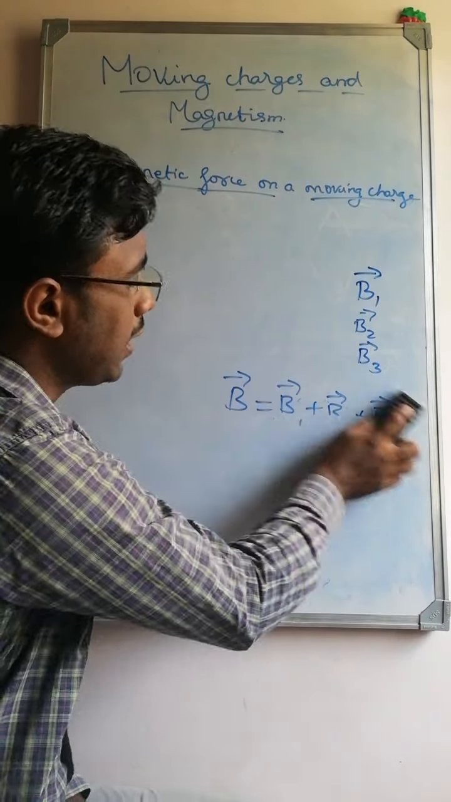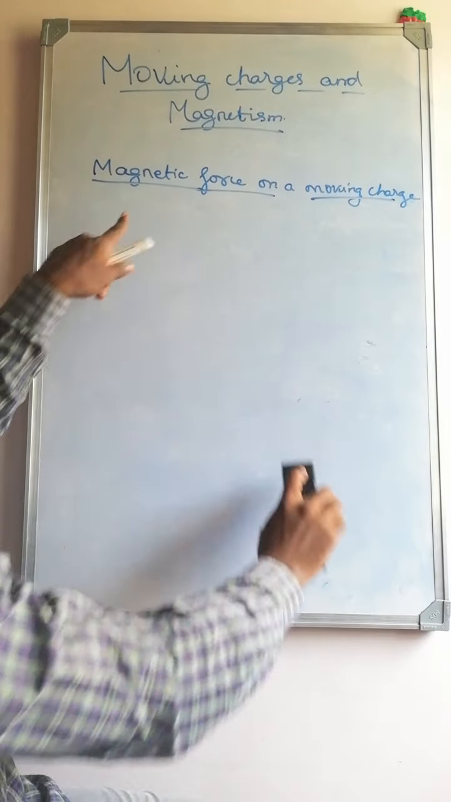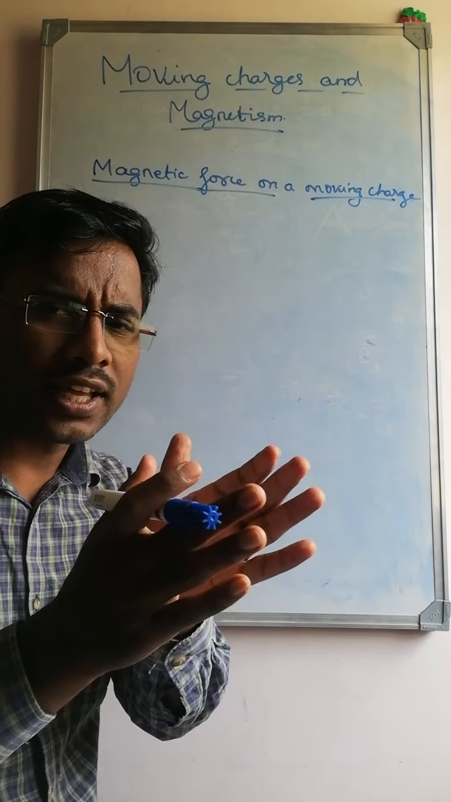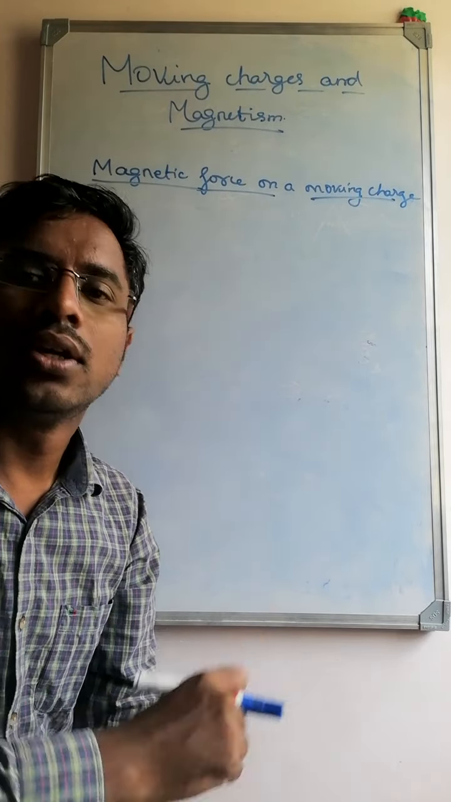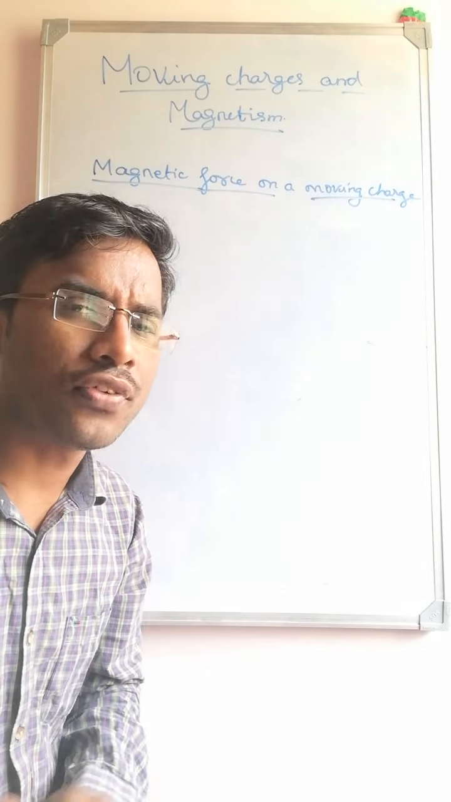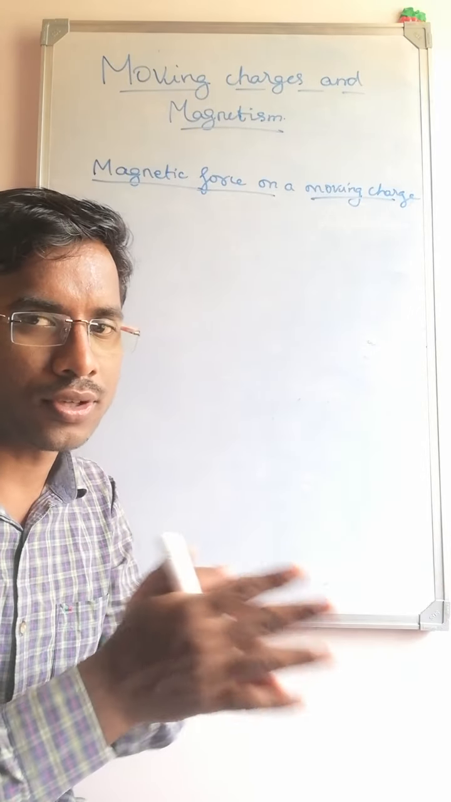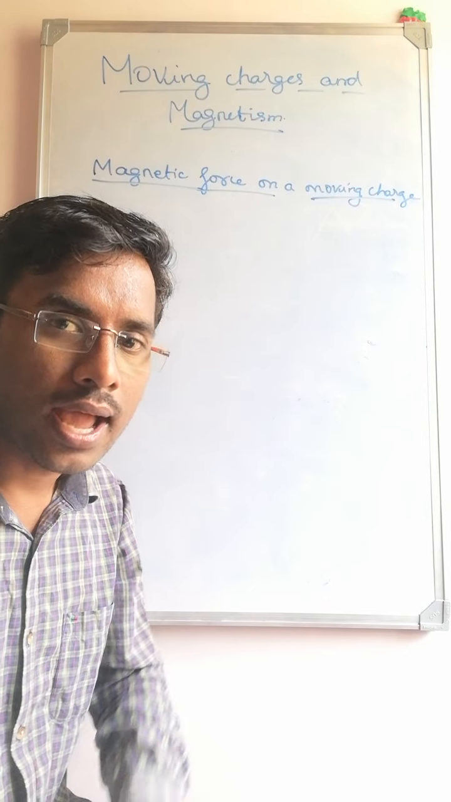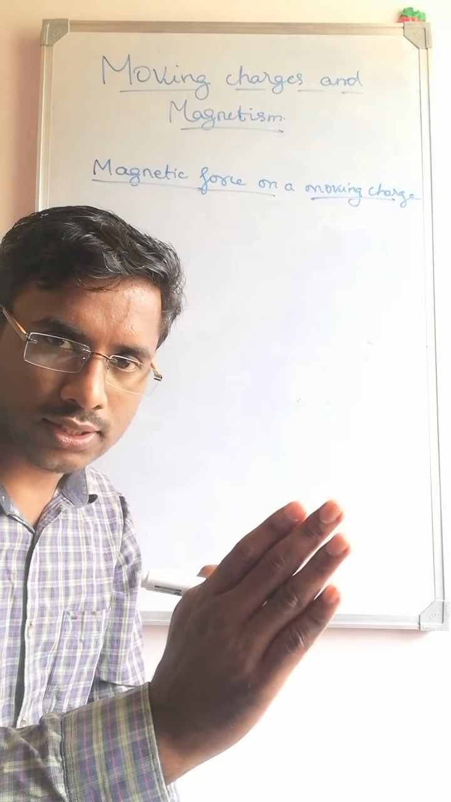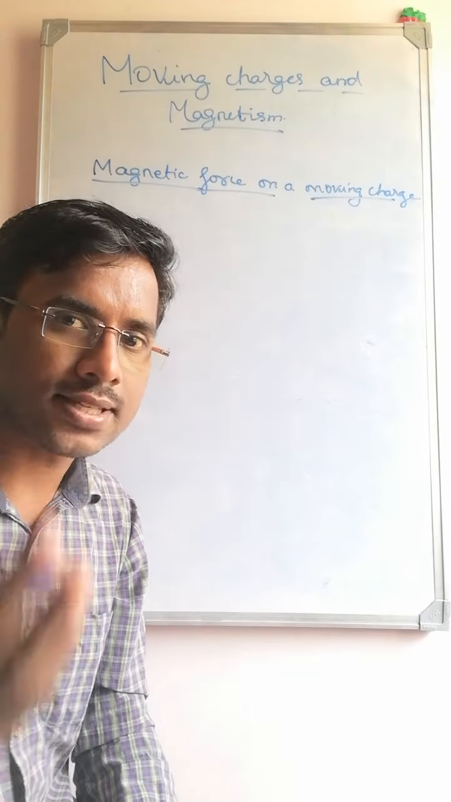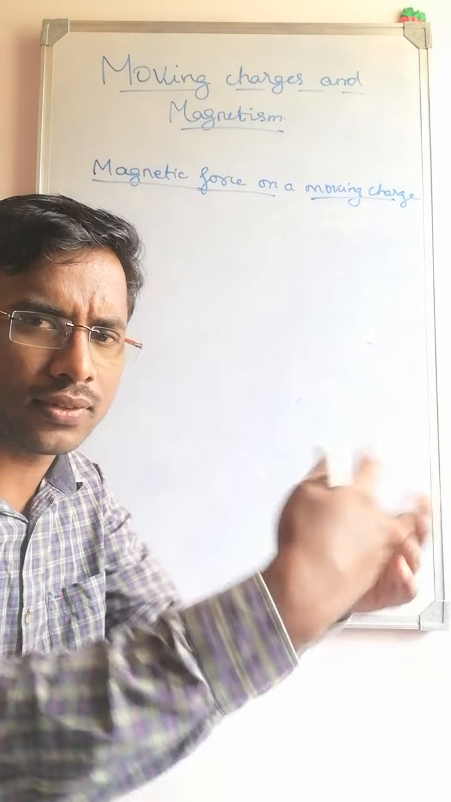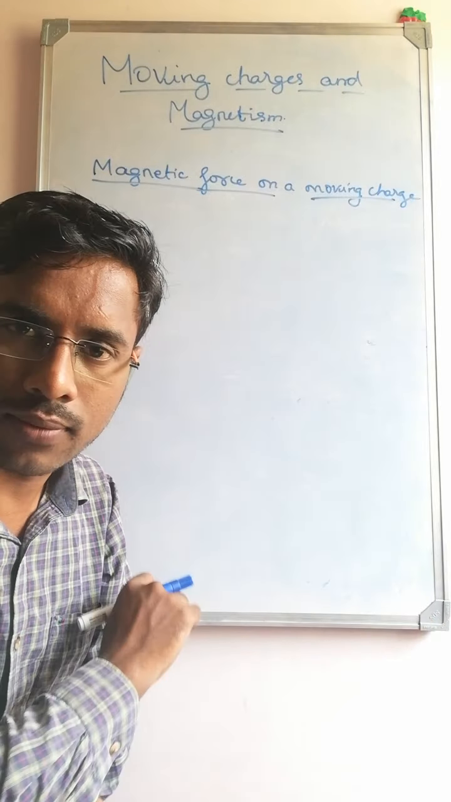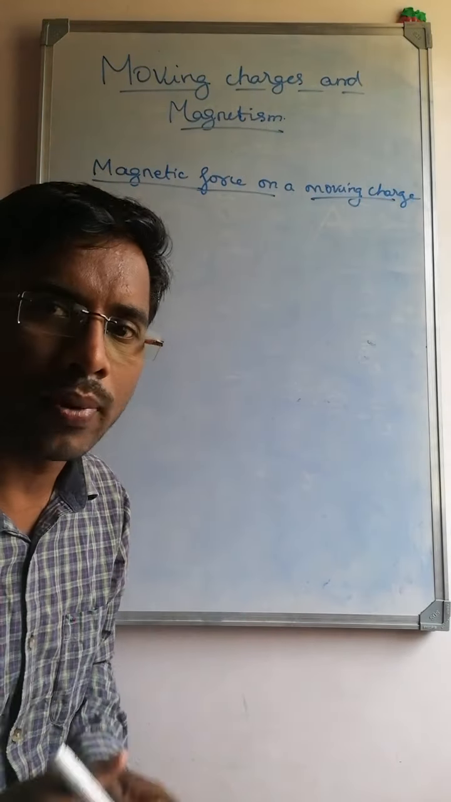Now let me come to the main topic: magnetic force on a moving charge. If a charge is at rest, that is electrostatics. If a charge is in motion, a moving charge constitutes an electric current. In Oersted's experiment, I just told you that moving charges are also associated with magnetism. A moving charge produces both an electric field as well as a magnetic field. This was proved by Oersted.